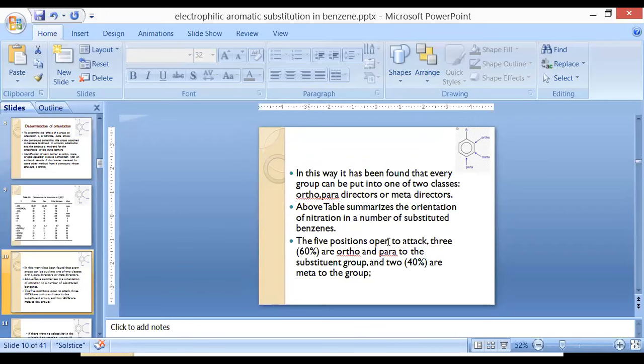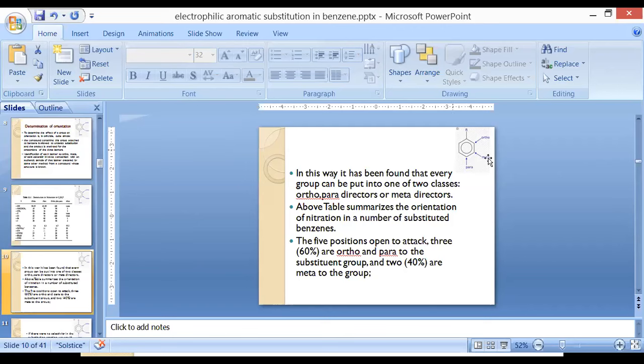There are 5 positions open to attack. If we are going for nitration in the benzene ring, basically 5 positions are open to attack: 2 ortho, 2 meta and 1 para position, because one is already substituted with the R group.